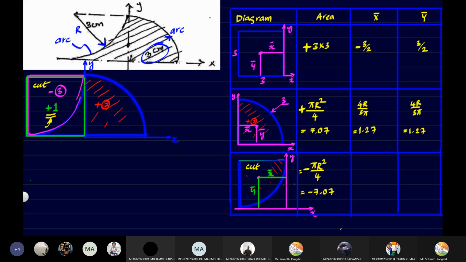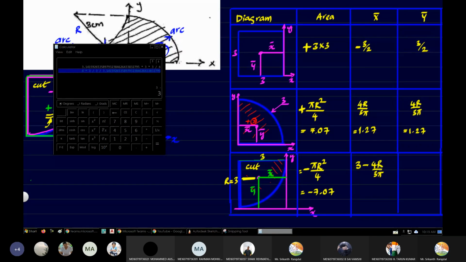And once again, the formula for x bar and y bar will also not be that simple. So this total distance here is equal to radius, and that's going to be 3. Fine. But for us, we know the formula for this part. But we have to find the other part. So what we have to do here is 3 minus 4r by 3 pi. That's what we have to do. Right. So now calculate and tell me what is this? 3 minus 4r by 3 pi.